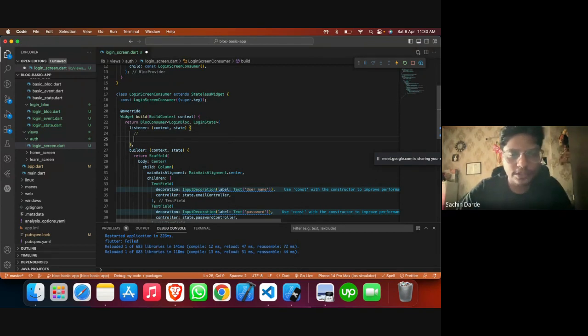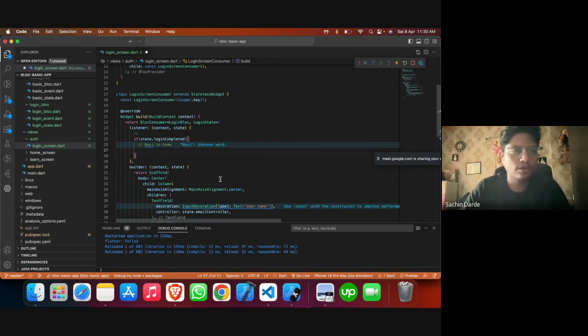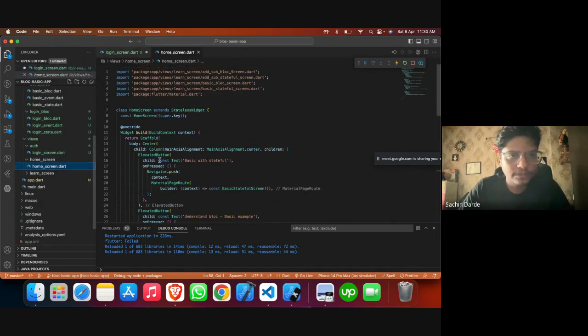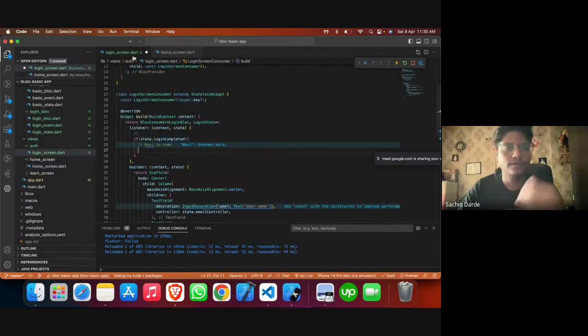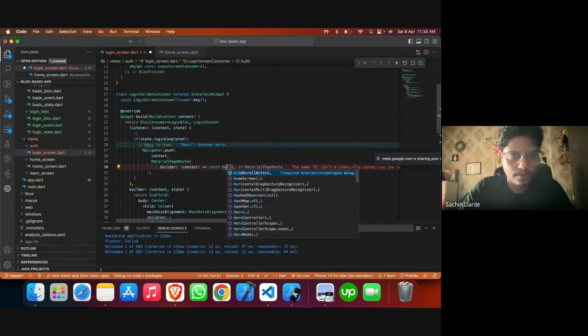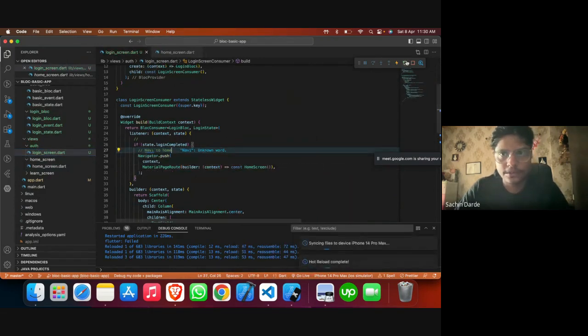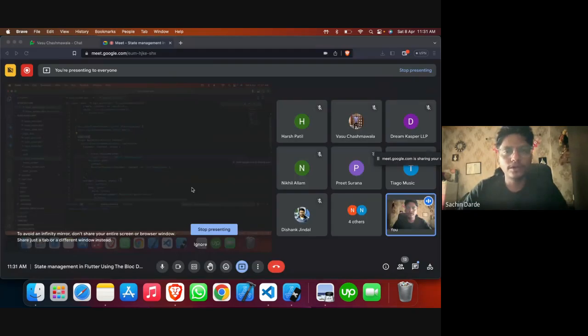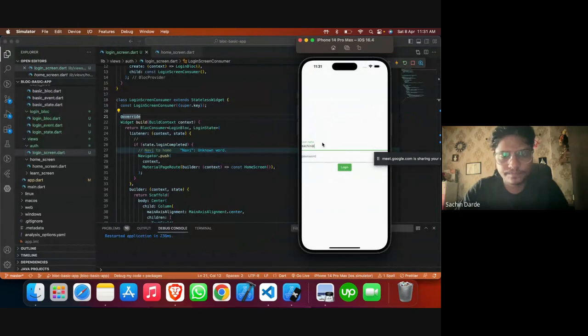So let me write one logic here. If the state dot is complete, so basically when it's going to be completed, we want to navigate to the home screen. So let me write the logic for that. Basically this is our home screen where we want to navigate as soon as our password gets correctly validated. Okay, let me just reload and try if it works. If you have any questions you may ask. So let me try.